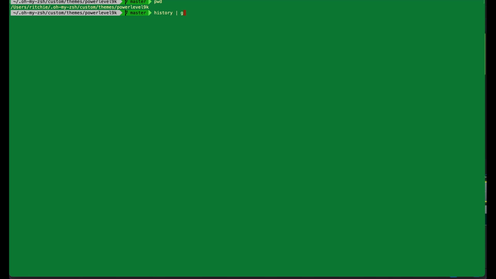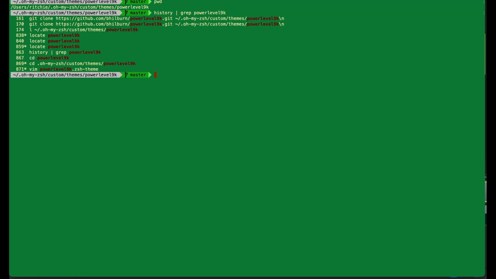it through the command of powerlevel9k. Okay, use this command, git clone. Through this command, git clone, from this command, git clone https